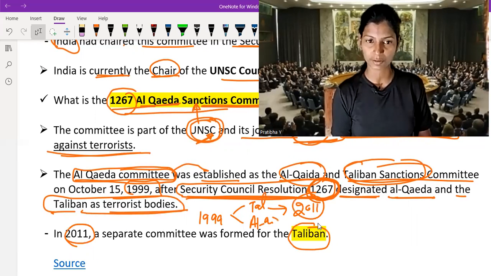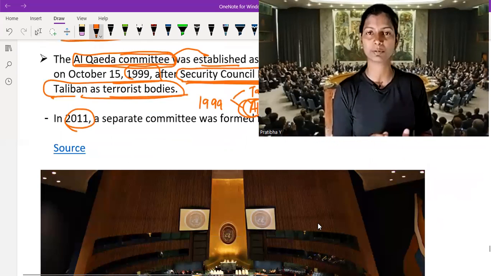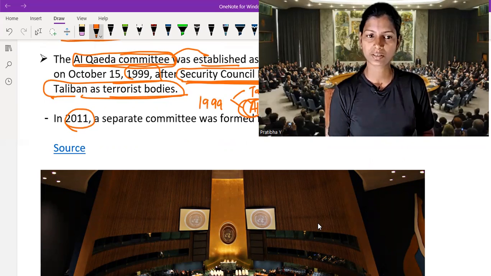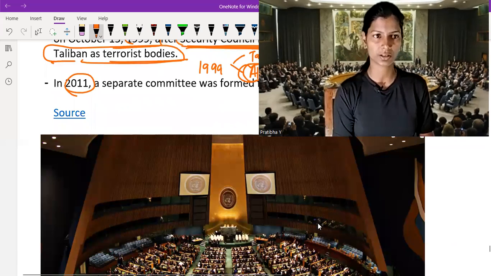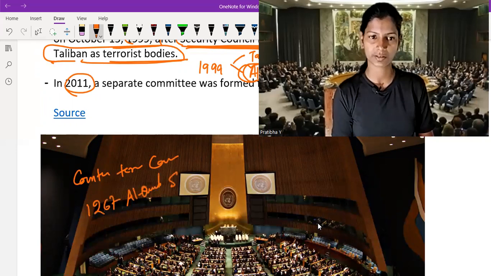So the committee which was formed earlier as the Al Qaeda and Taliban committee remained as the 1267 Al Qaeda Sanction Committee. Okay, so I hope you understand about the 1267 Al Qaeda Sanction Committee as well as the Counter Terrorism Committee. So two important committees: the Counter Terrorism Committee, and the 1267 Al-Qaeda Sanction Committee. Okay, this one is under the UN. This one is also under the UN.